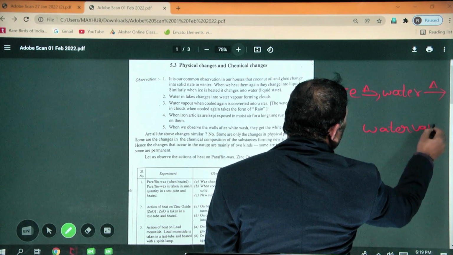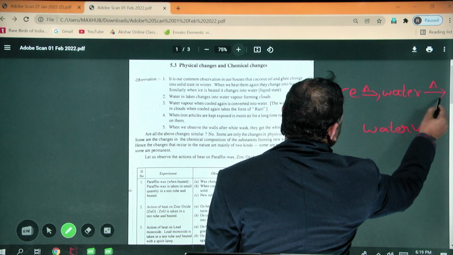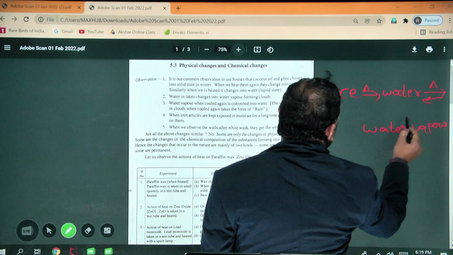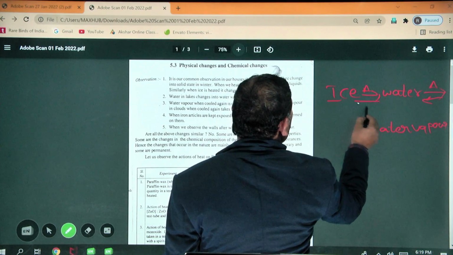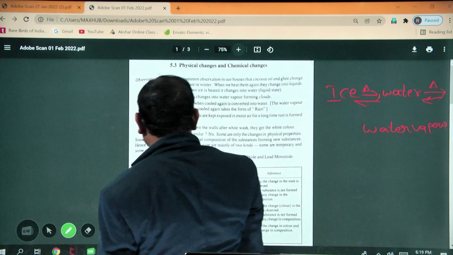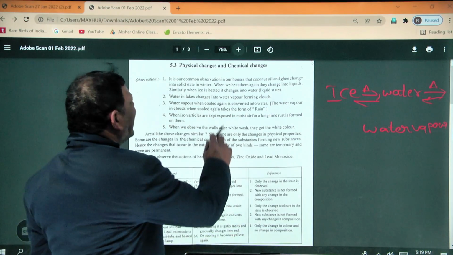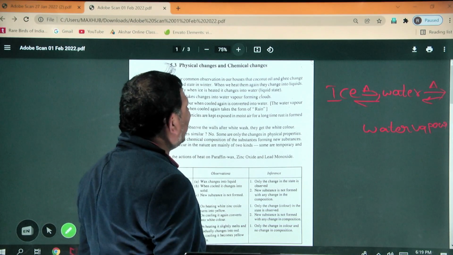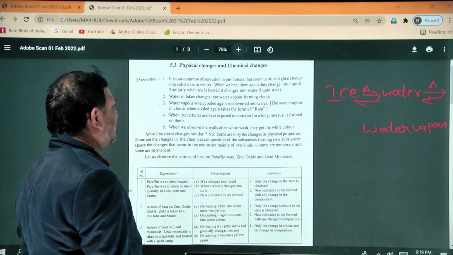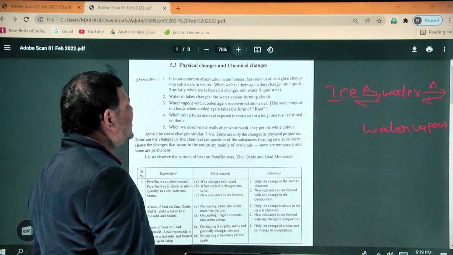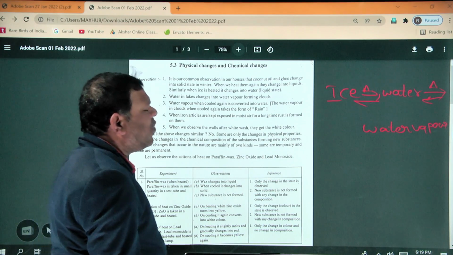Water vapor, you can cool it, and it changes into water. Water again you can cool, and it changes into ice. You know these processes. So when we heat them, they change into liquid. Similarly, when ice is heated, it changes into water.